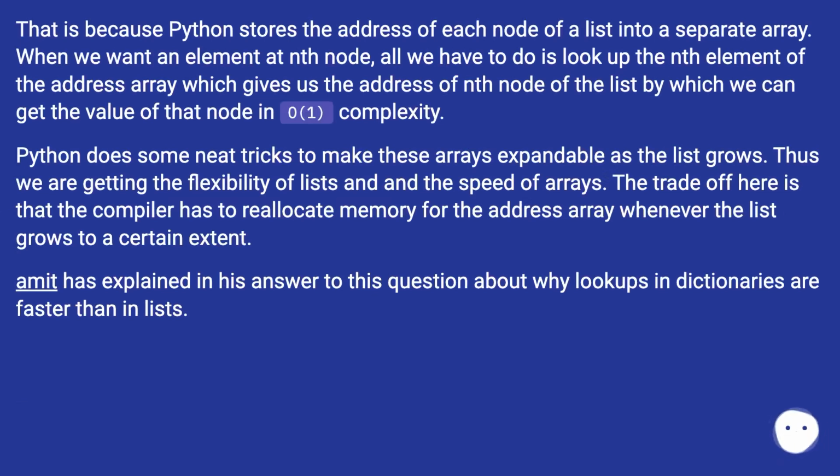That is because Python stores the address of each node of a list in a separate array. When we want an element at the nth node, all we have to do is look up the nth element of the address array, which gives us the address of the nth node of the list, by which we can get the value of that node in O(1) complexity.